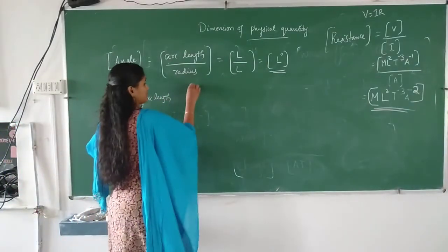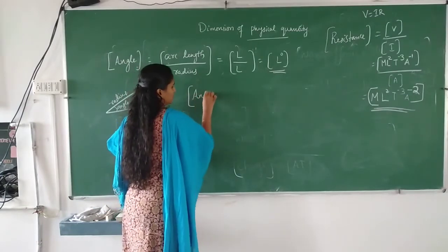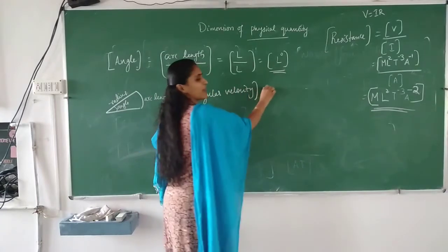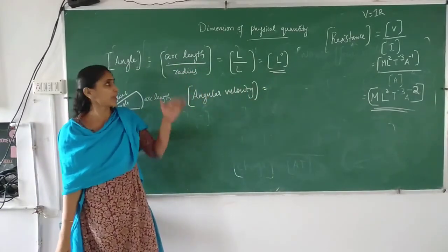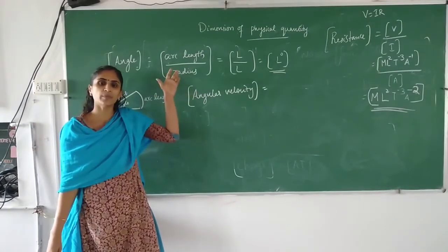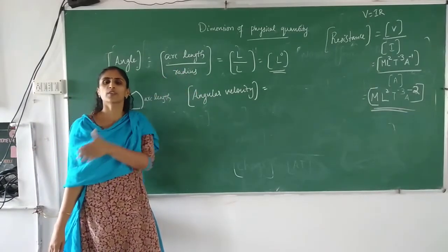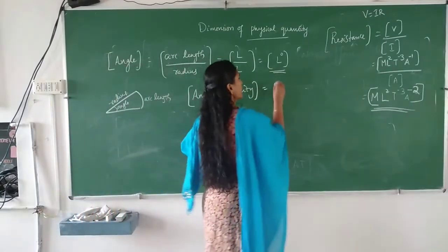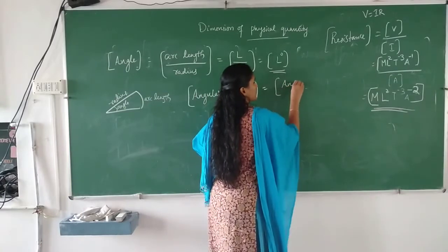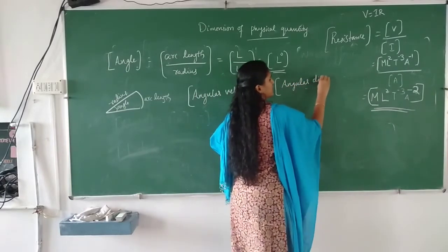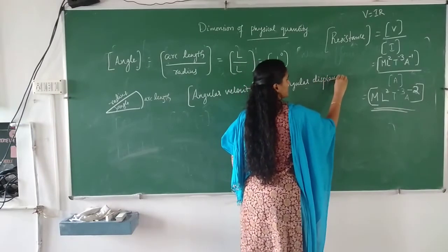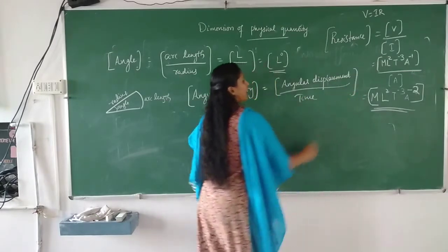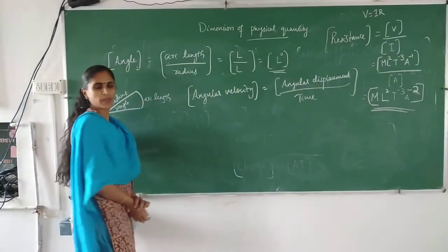Similarly, angular velocity. All these you will study in the coming chapters. Now just for how to find the dimension, I am writing the formula. Later on in the coming chapters you will see all these formulas. So angular velocity is equal to angular displacement by time.